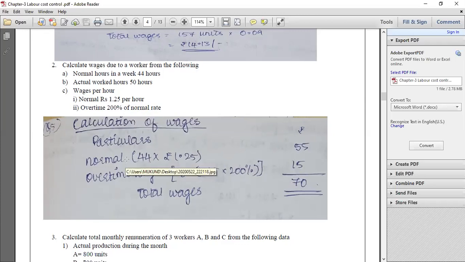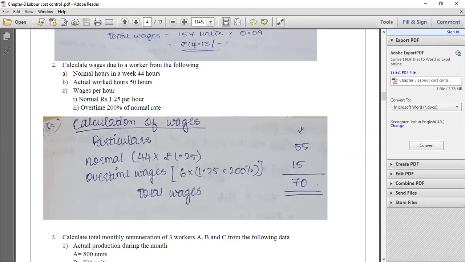Under the time rate system, it is total number of normal hours multiplied into rate per hour. So normal working hours is how much? 44 hours. So on these 44 hours multiplied into 1.25 per hour. So normal wages under the normal time rate will be 55 rupees.